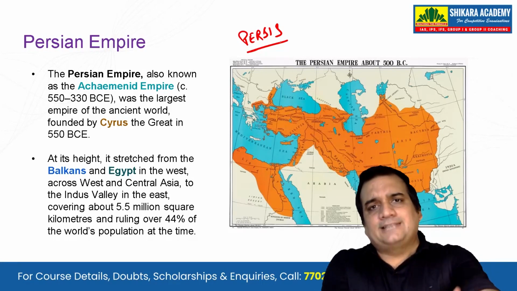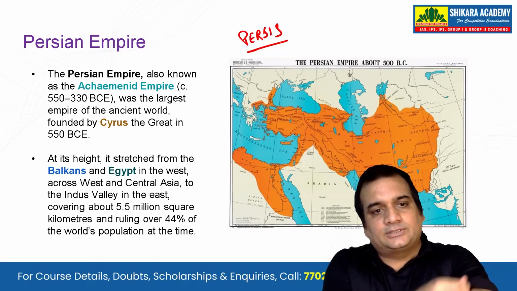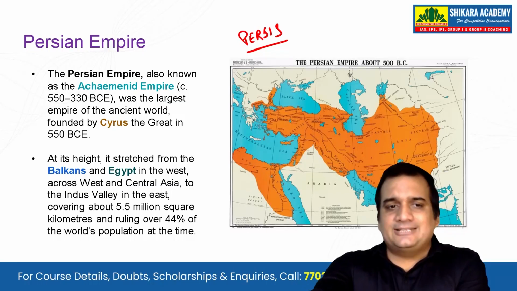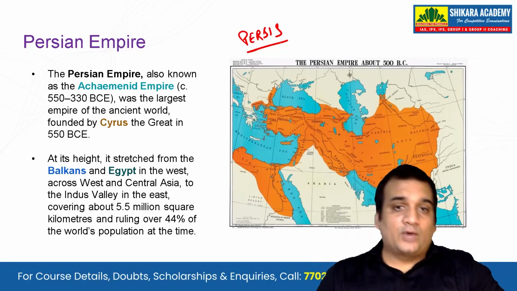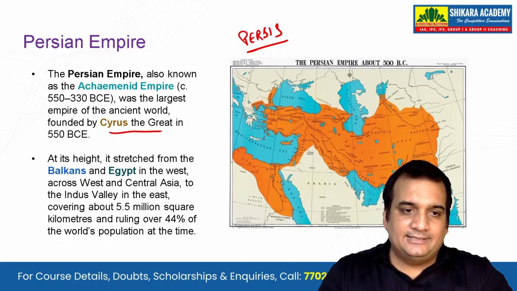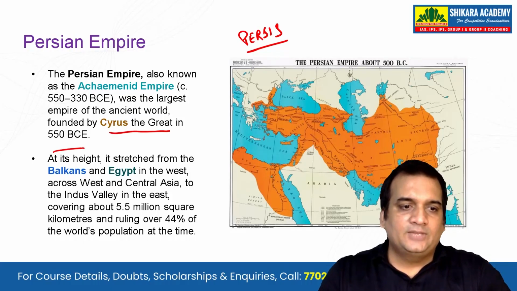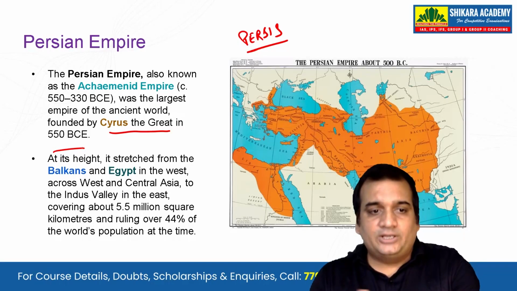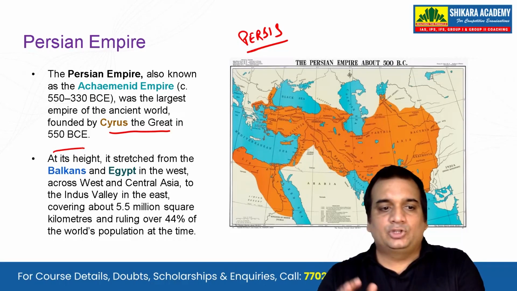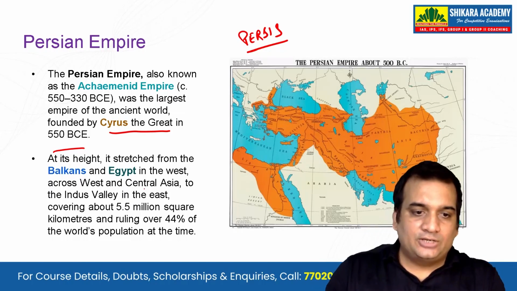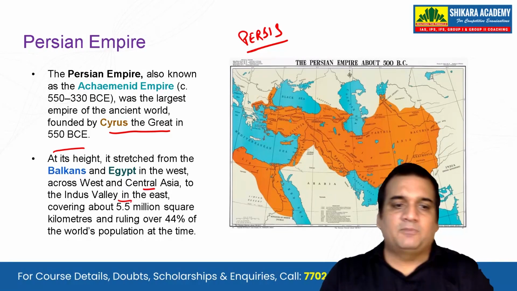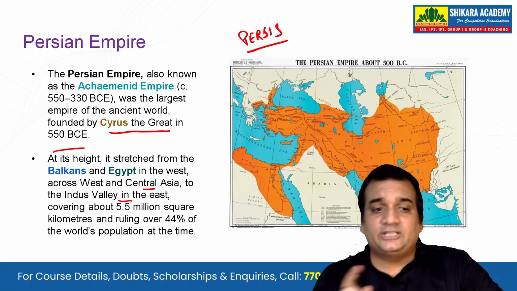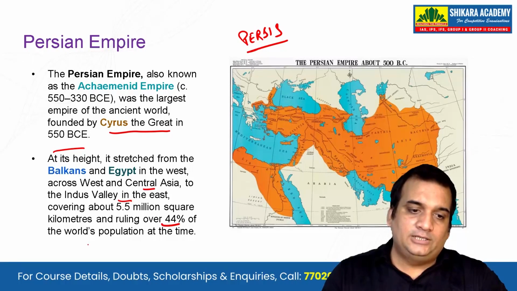All this area and even the area beyond was captured by the Achaemenid Empire, and one of the greatest rulers there was Cyrus I, also called Cyrus the Great. It is said that his territory stretched from the Balkans and Egypt in the west, across Central Asia, to the Indus Valley in the east, covering about 5.5 million square kilometers and ruling over 44% of the world's population at that time.